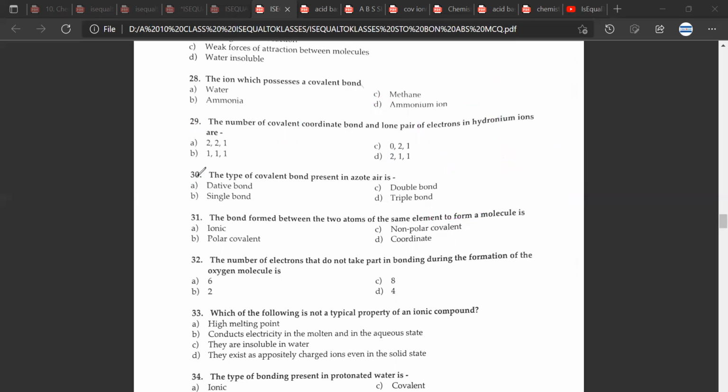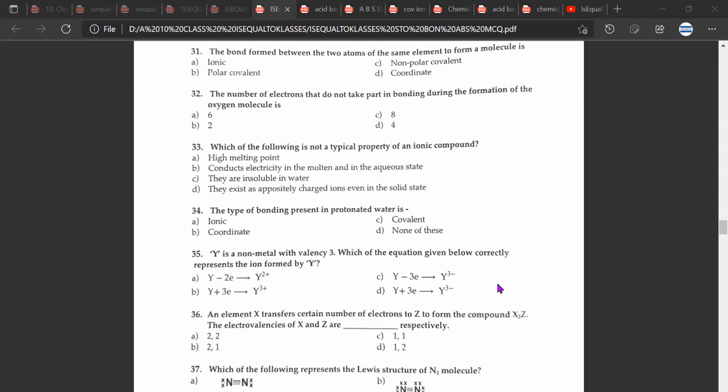The type of covalent bond present in azote air is D, triple bond. And what is azote air? Azote air is nitrogen. It's an obsolete name for nitrogen. Great. 31. The 31 would be C. The bond found between two atoms of the same element to form a molecule is called C, of course, non-polar covalent. So the simplest example is hydrogen. Great. 32.